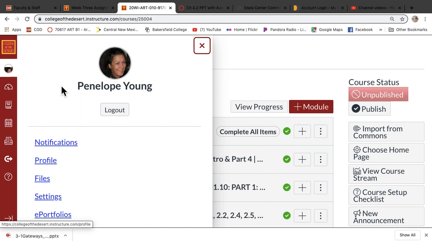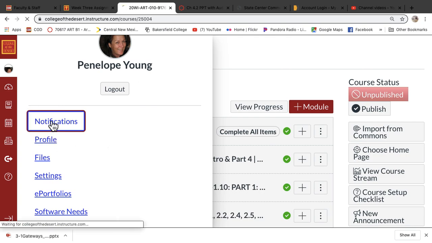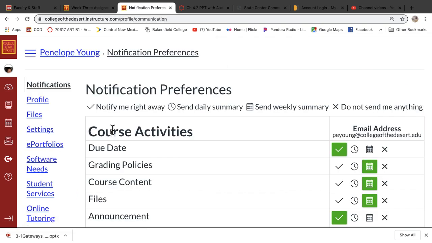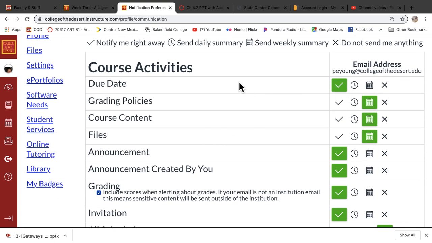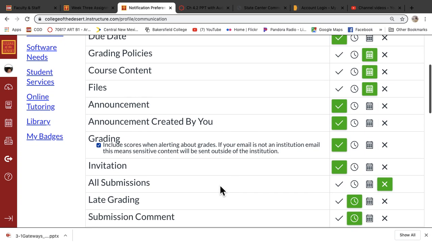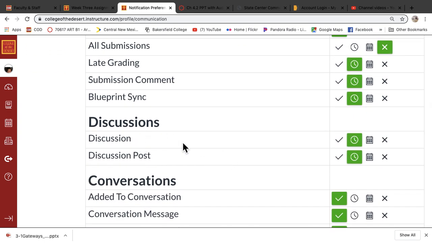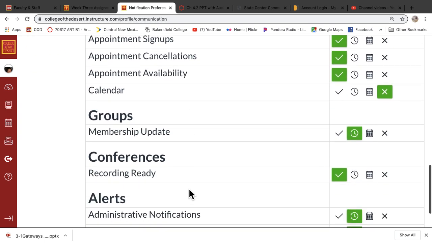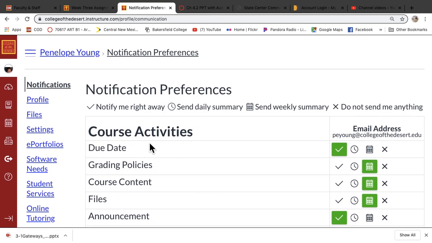So when you go to your account, this is me, it's a picture of me that's about 10 years old actually. I want you to set your notifications right here, and it'll populate, and then you'll choose due dates and announcements, and then grading. Those are 3 important things to include. You can do these other ones if you wish, that's up to you, and you can change them through the course, but it's going to give you a due date, email, and remind you, okay?